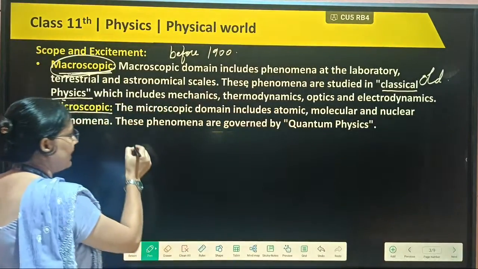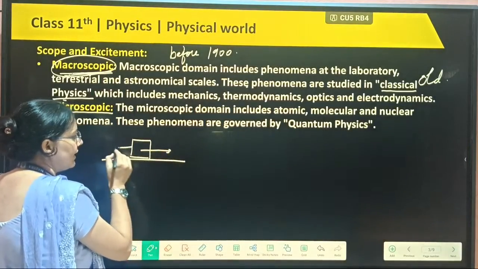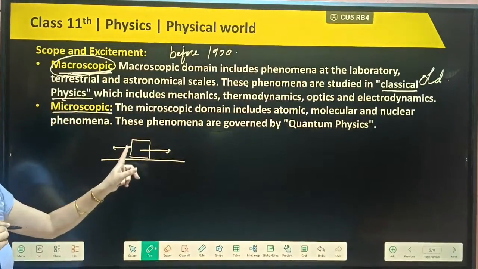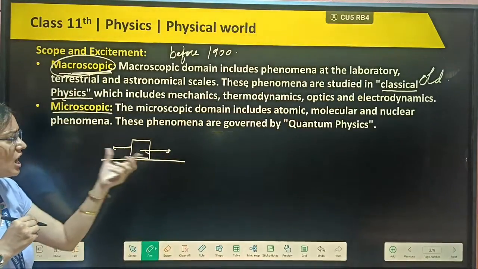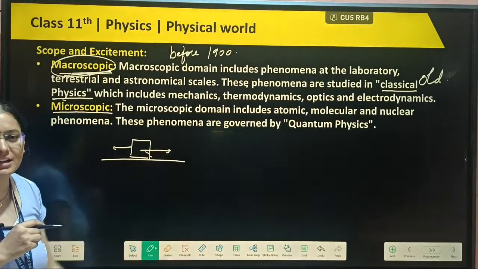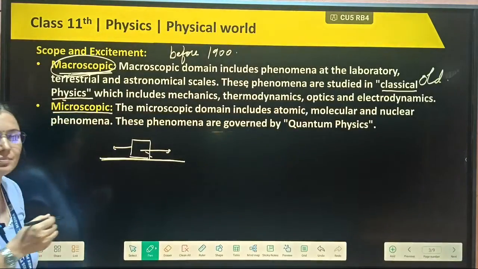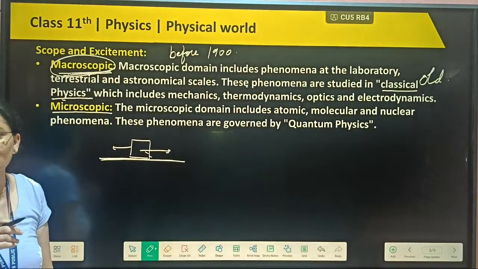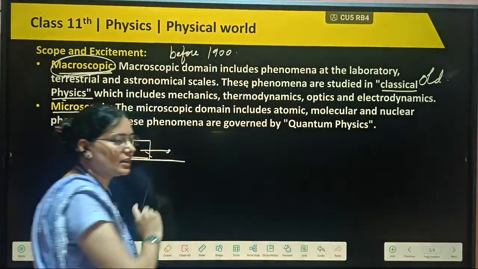For example, any vehicle is moving here and there, and we can easily see that it is moving in this direction, how much distance it traveled and how much time it took. These terms we can easily explain because we can see this type of object. So they come in the category of classical physics.